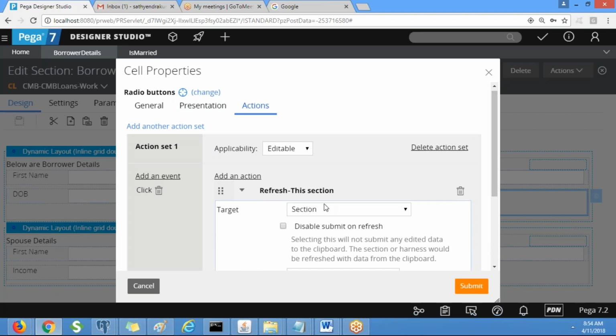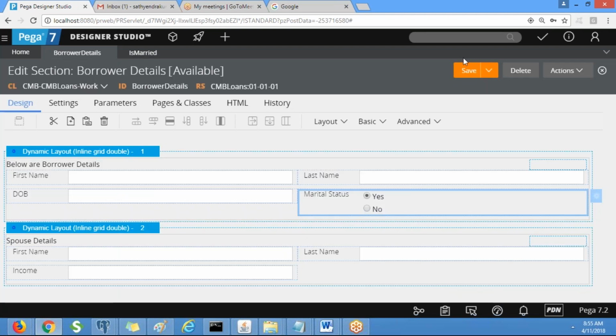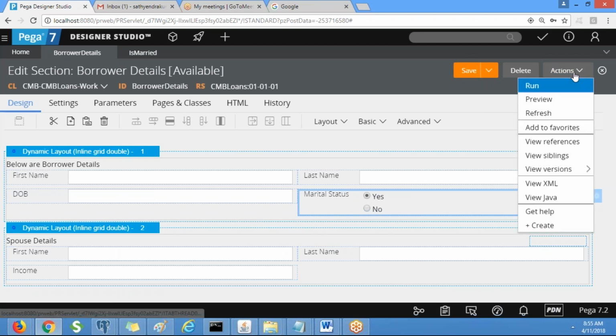If you invoke one section in another section and want to refresh that, you can select the other section and call that one. But the current section should be refreshed. Save it. So we can check whether it is working fine or not. Go to the actions, preview.